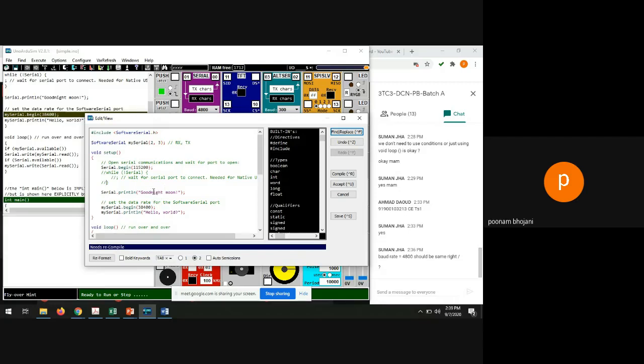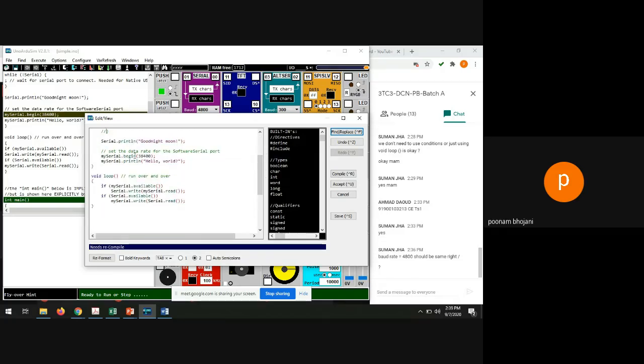If it is displaying good night moon, it means it is working properly. Again, I am using mySerial also. mySerial.begin, I am using another baud rate, 38400. mySerial.println, I am printing something, hello world, let's say. So this is just for setup.